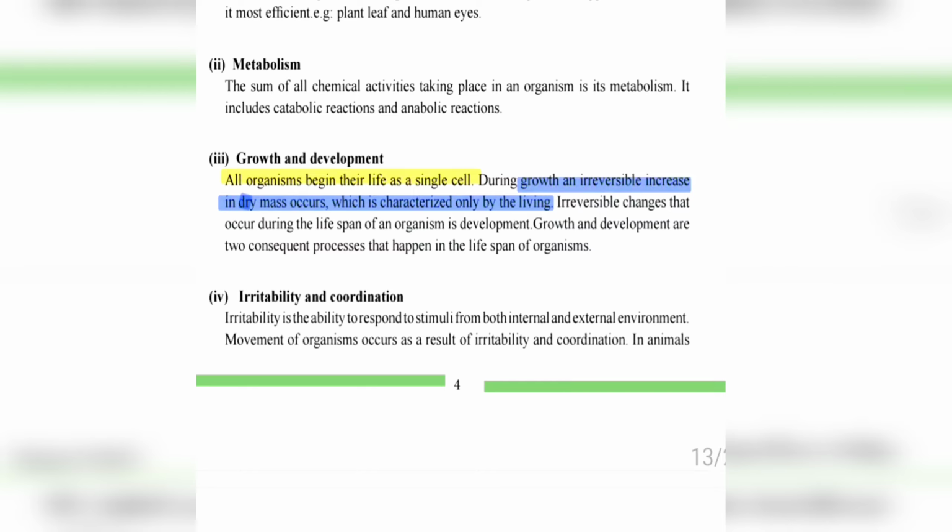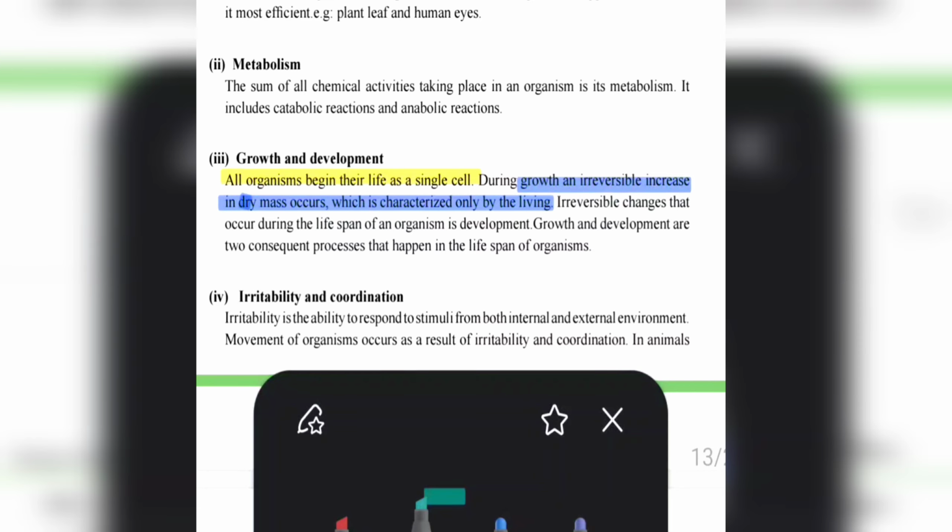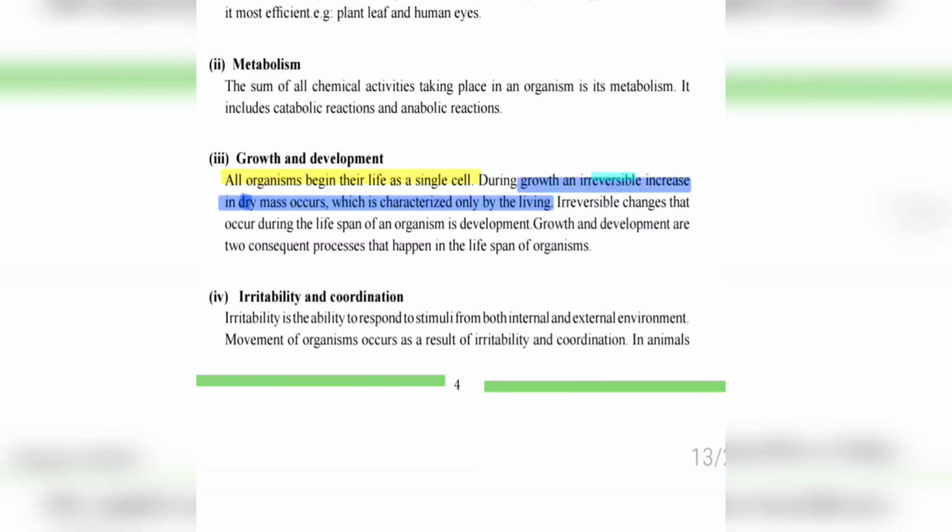Okay, growth and development. All organisms begin their life as a single cell. During growth, an irreversible increase in dry mass occurs, which is characterized only by living cells. Non-living cells don't grow, right? So irreversible change, that is growth. So you must remember that definition as well.